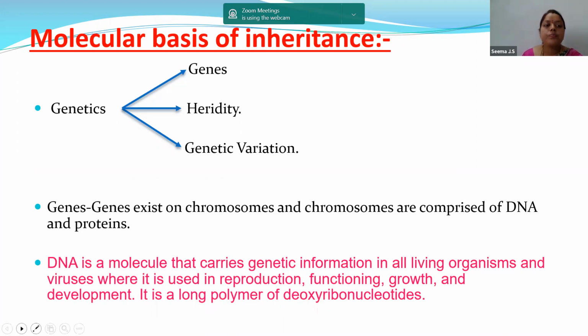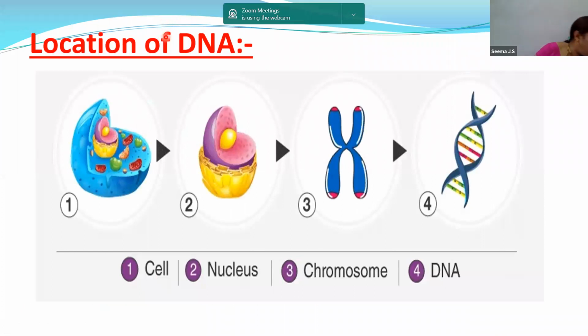Now, location of DNA. Where is the exact location of DNA? We have discussed for a long time that DNA is carrying hereditary material, that is, the characters are passed on from generation to generation. Where exactly is this DNA present? The first image is of the cell. In this cell, we have the cell organelles. We have the outer cell membrane and the cytoplasm. Inside the cytoplasm, we have all the cell organelles.